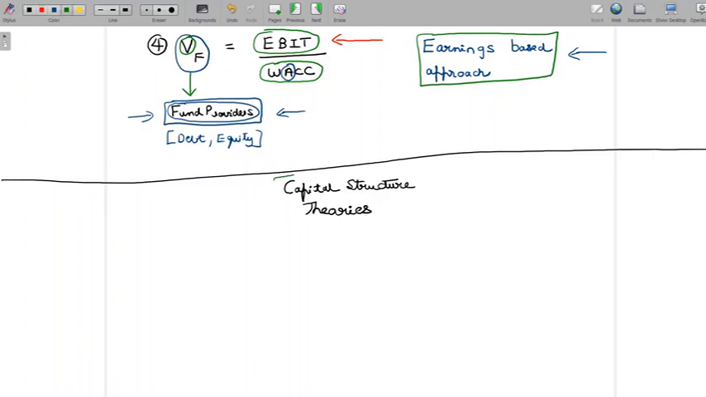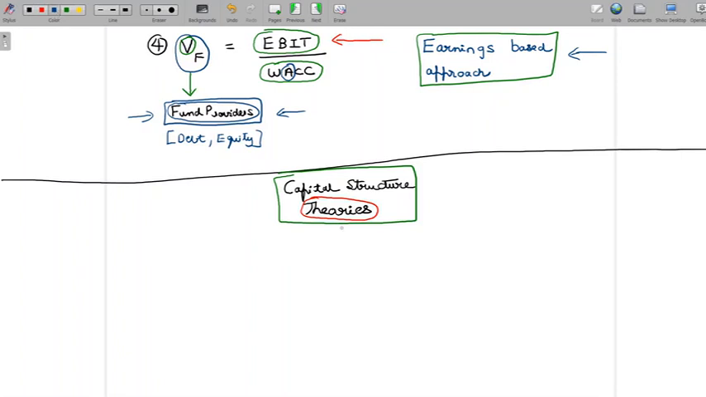So basically, when I talk about capital structure theories, what I mean here is guidance given by financial experts in the form of theories with respect to the structuring of capital. Just like you have theories propounded by financial experts which give guidance regarding dividend payments, here we are looking at theories propounded by experts which give guidance regarding structuring of capital. So now we are going to look at expert theories on structuring of capital.